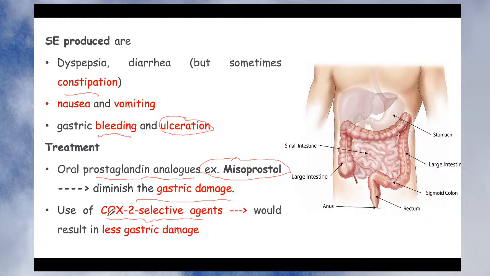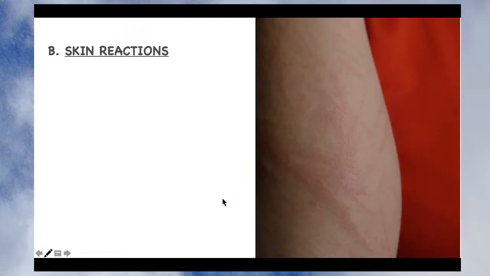These drugs are called COX-2 selective agents, and they produce less gastric damage, and there is no need to give misoprostol or the prostaglandin analog to diminish the gastric damage. So these are the two solutions to overcome the GIT side effect related to non-steroidal anti-inflammatory drugs. Now let's see what additional problems NSAIDs produce.